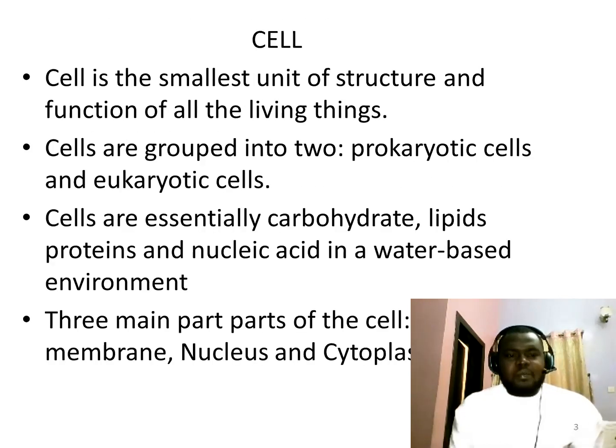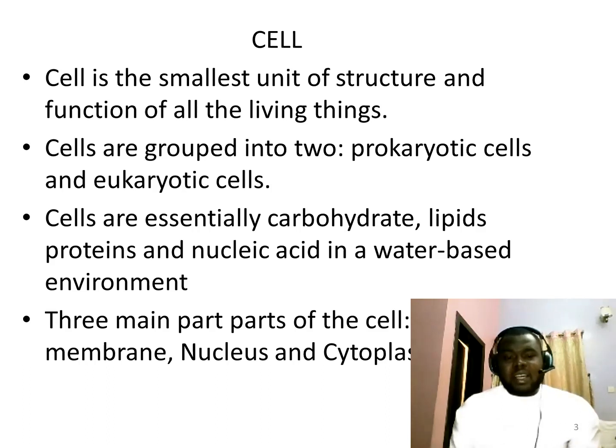What is a cell? A cell is the smallest unit of structure and function of all living things. They are grouped into two. We have the prokaryotic cells and the eukaryotic cells. When you talk about the prokaryotic cells, these are single-celled organisms, that is, the organisms that lack a true nucleus and lack specialized structures known as organelles. They are mostly unicellular organisms like bacteria, but they are capable of carrying out all the functions required in life, such as metabolism, homeostasis, and reproduction.